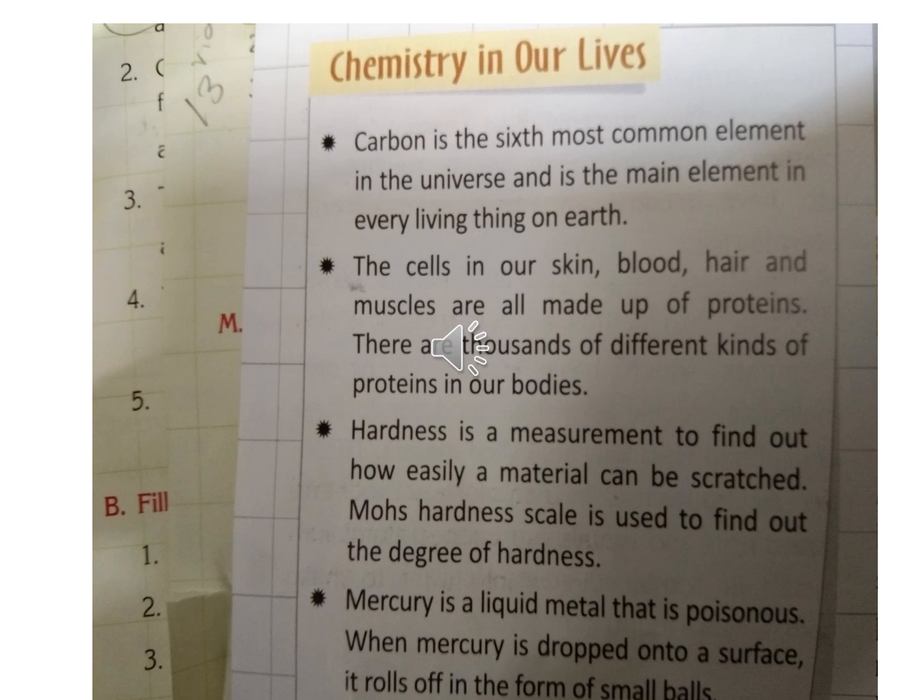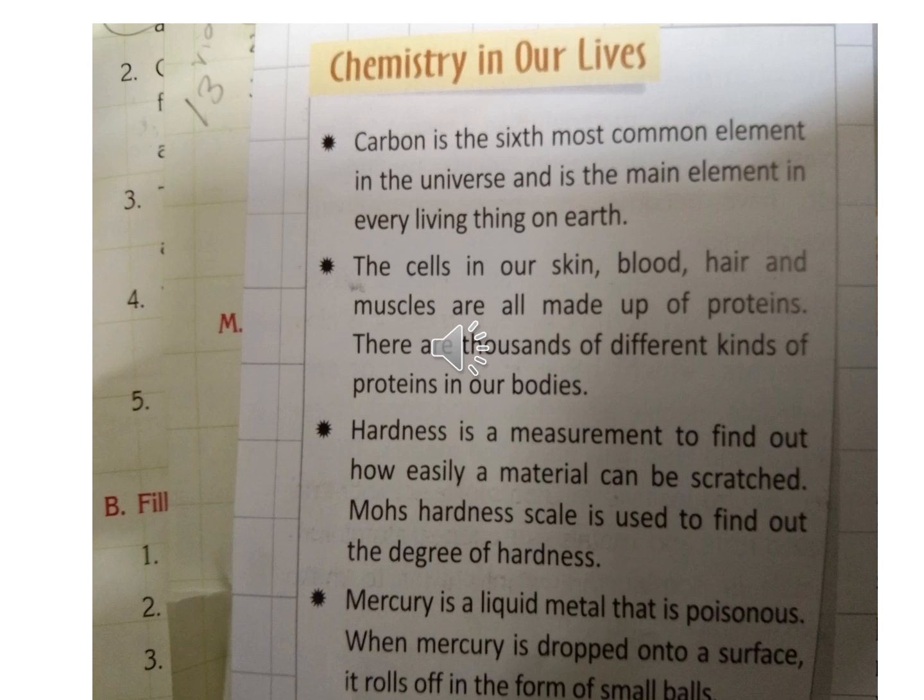Okay? Then hardness is the measurement to find out how easily a material can be scratched. Mohs hardness scale is used to find out the degree of hardness. So we can find out how easily a material can be scratched. It helps to find out the scratching.